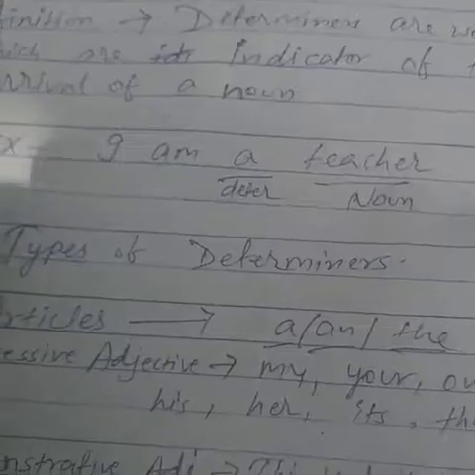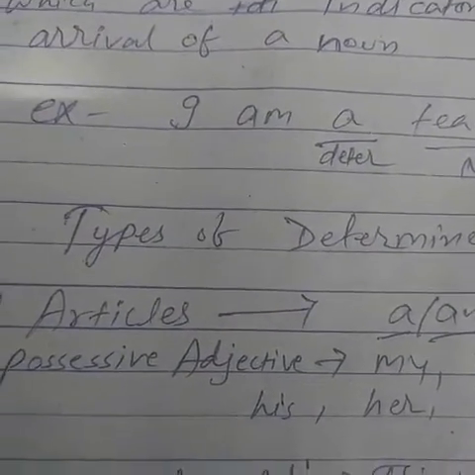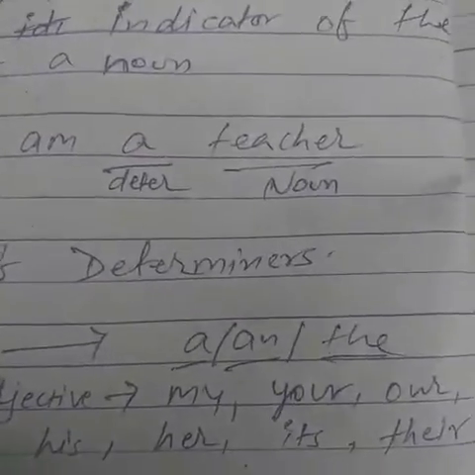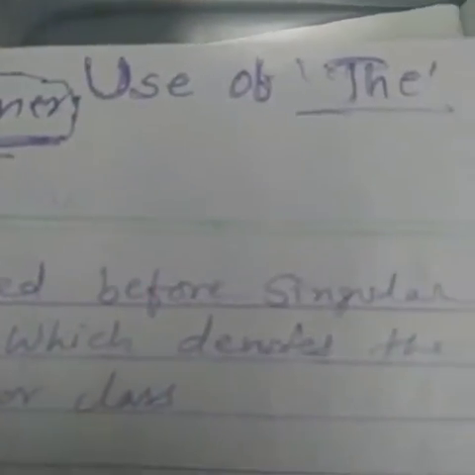Articles come under determiners. We were studying the articles a and the. We studied the use of a, and now today we shall study the use of the. The is the definite article.